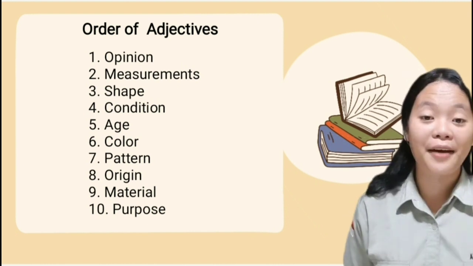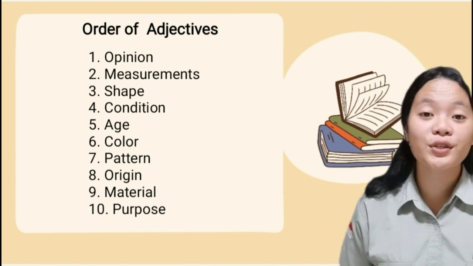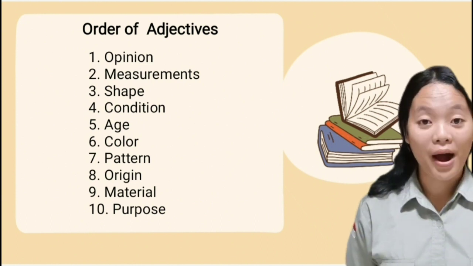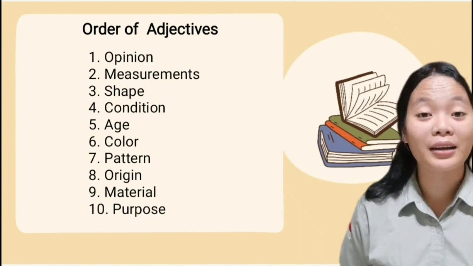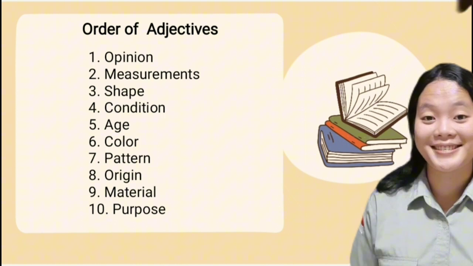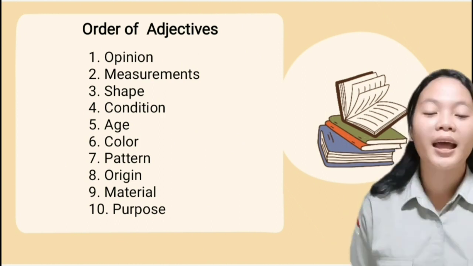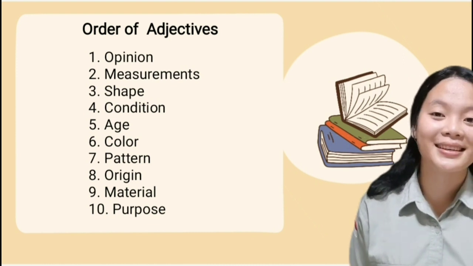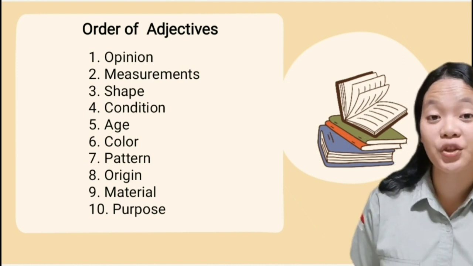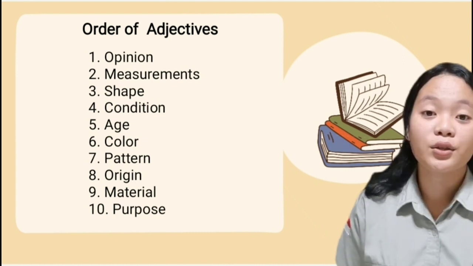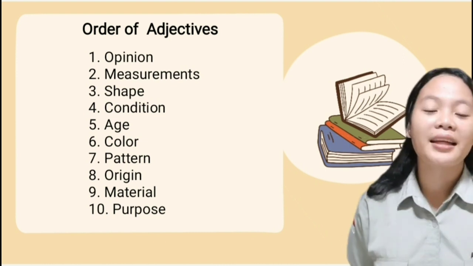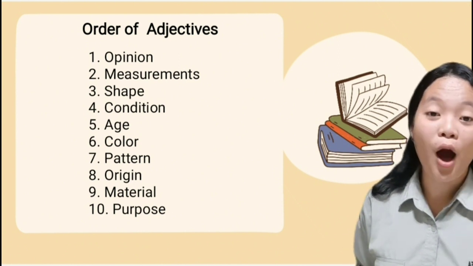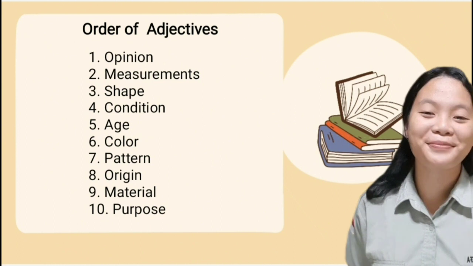Obviously, we never have a sentence that uses 10 adjectives to describe one noun. That would be far too long a sentence. In fact, it would even be rare to find a sentence that uses more than 3 adjectives to modify a noun. Therefore, let's look at each of the types of adjectives in detail.